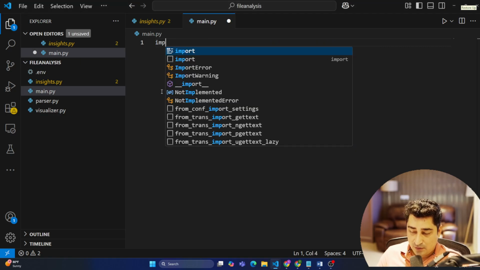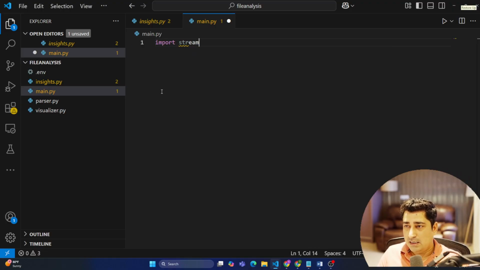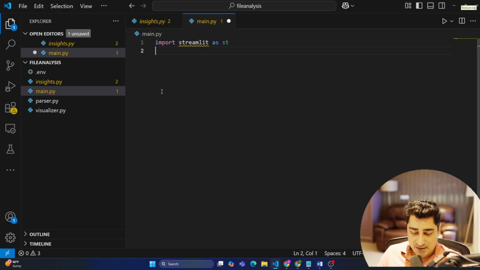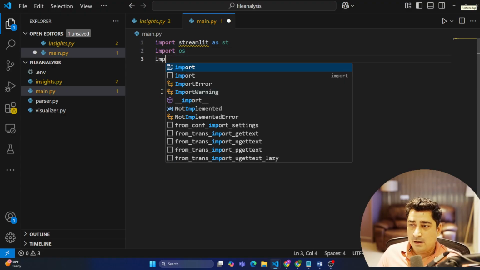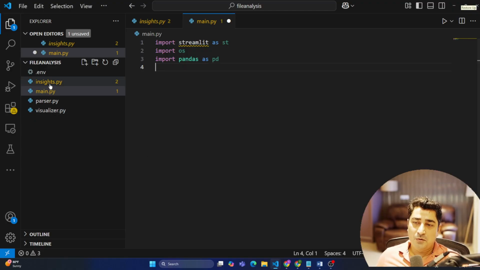So here, first of all, I have to import Streamlit as st. So I'm going to import Streamlit, import OS over here, and import pandas as pd. So these are the three imports that I'm trying to do. Apart from that, you have to import your insights, your parser, and your visualizer. So fine, let's try to import it.